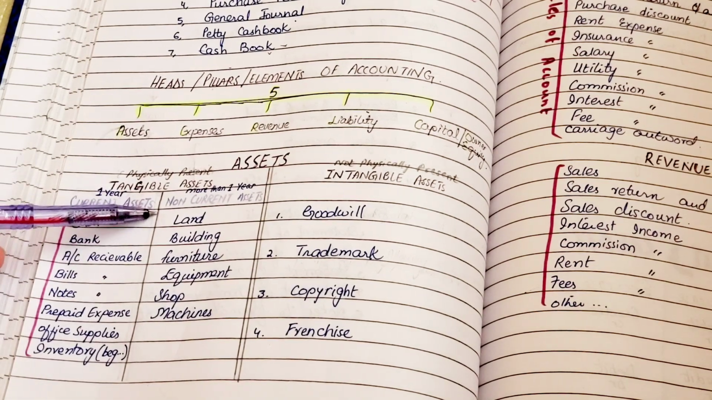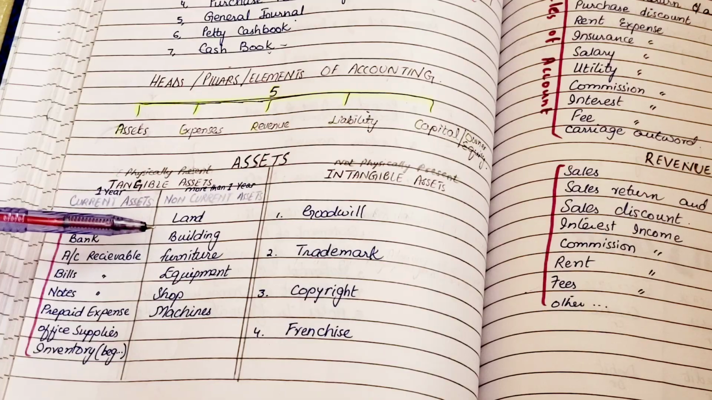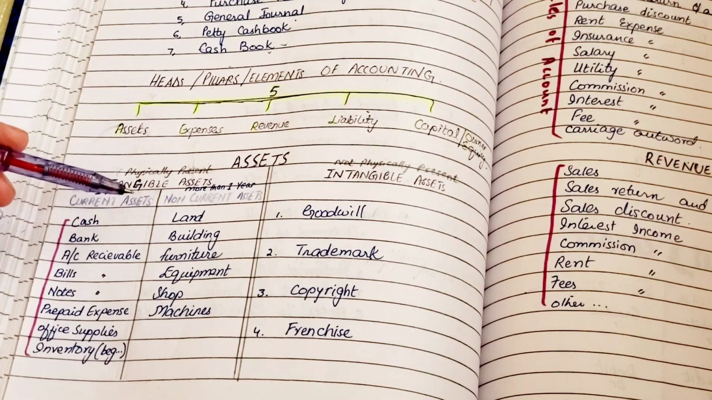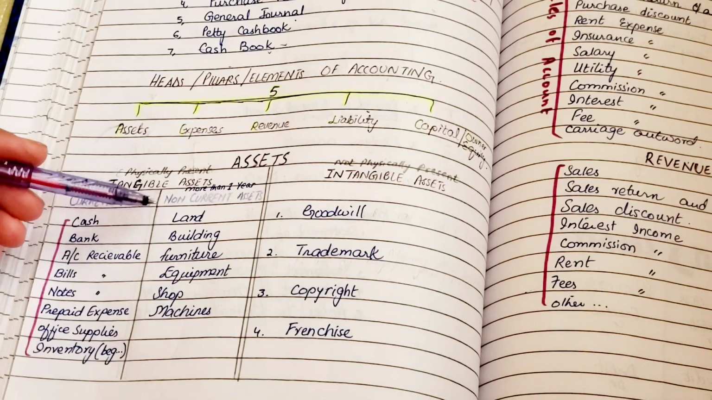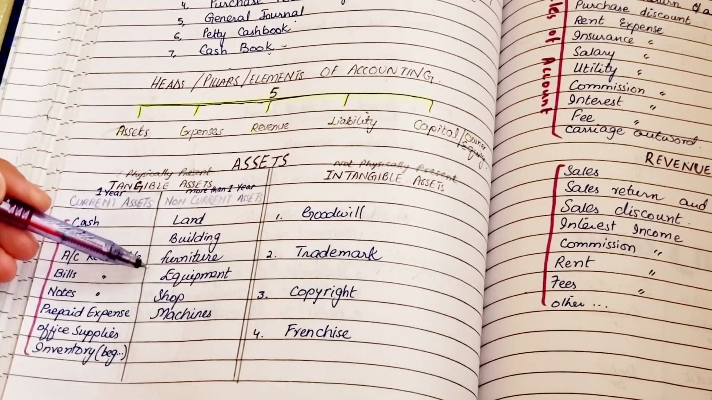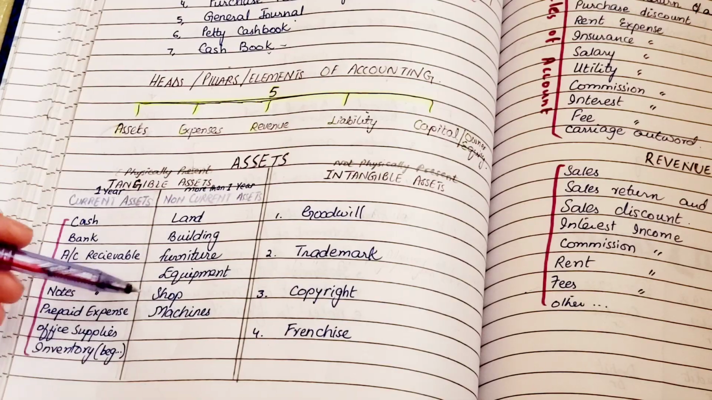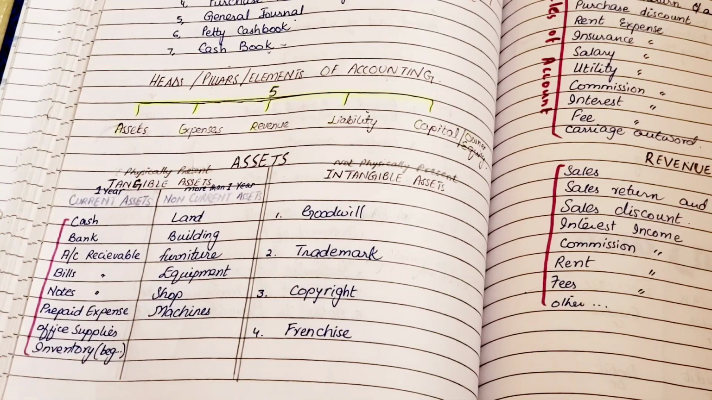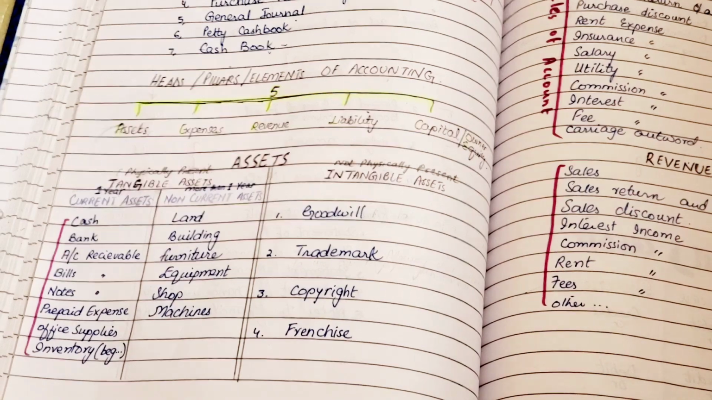As I told you before, non-current assets have more than 1 year life, right? For example, here as you can see, land, building, furniture, equipment, a shop, machines. So these are kinds of non-current assets. Of course, we know that land has a value of more than a year, right?